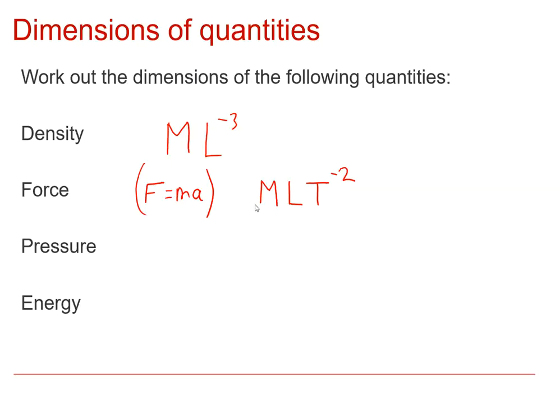So what that means is, of course, that as well as the Newton, we could say that the SI unit of force is a kilogram meter per second squared. It's a perfectly valid way of expressing the Newton.